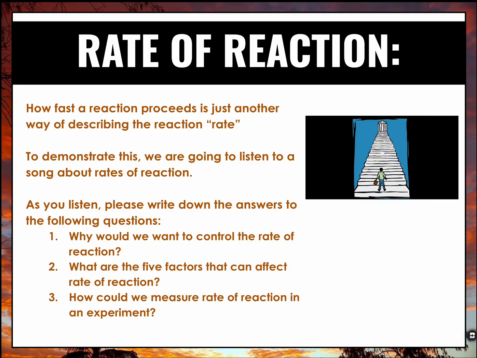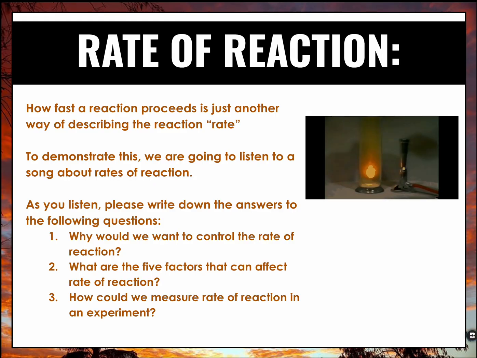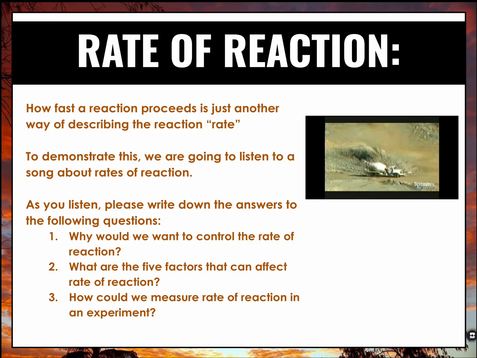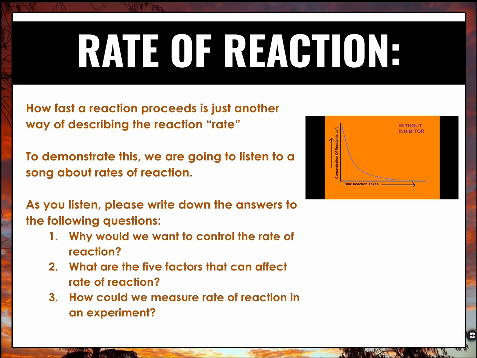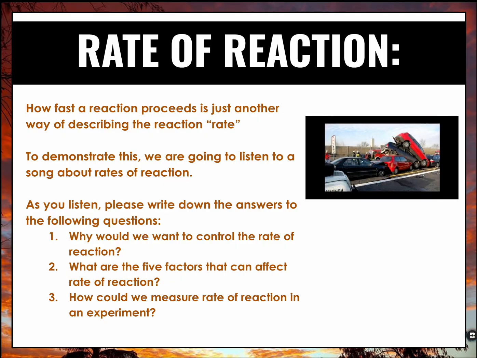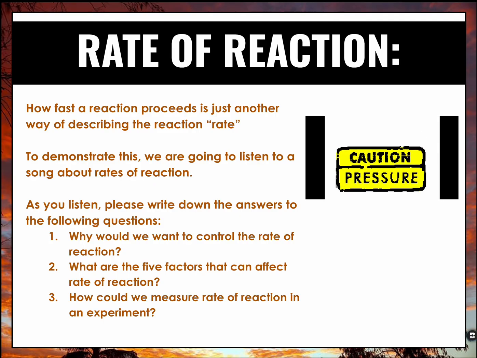Add or remove some steps. Make more collisions or less. Slow down or speed it on up. Some reactions happen way too fast. They can end in an explosive blast. To slow it down, you can add some steps. Use an inhibitor, then rate is less. Lower the concentration or the temperature. Fewer collisions over time occur. Lower the pressure if you have a gas.